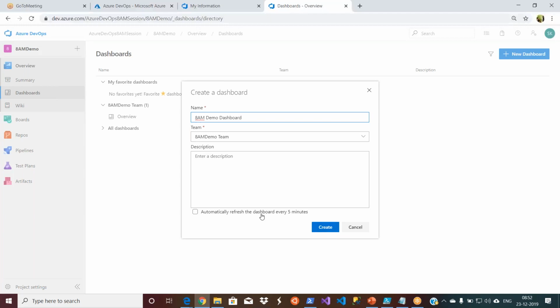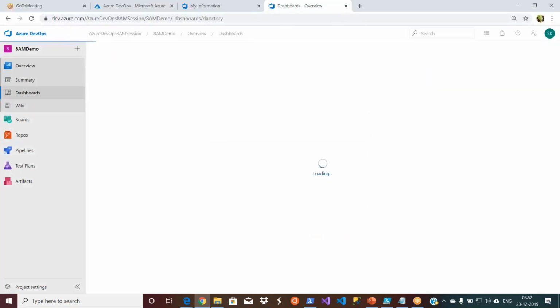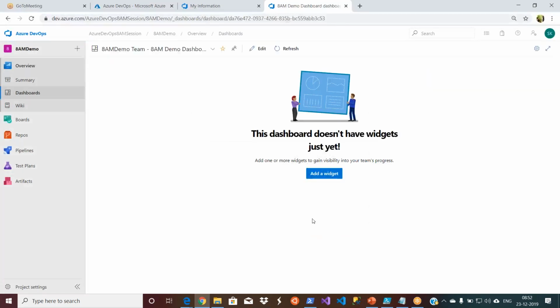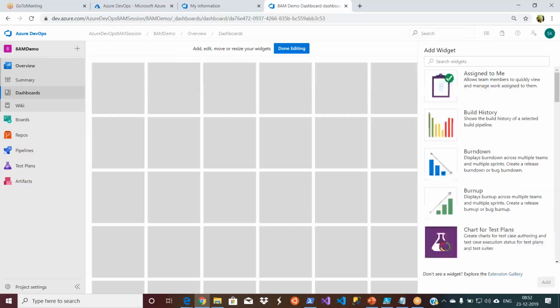I'm not selecting automatic refresh, just create. So this is my dashboard, and you can go ahead and add your own. Add available widgets here, add a widget. Right now you have a whole lot of widgets here.